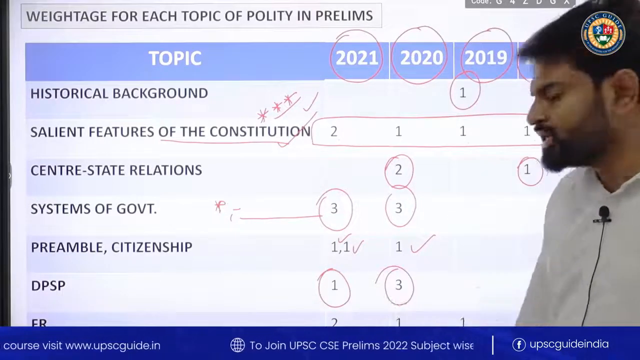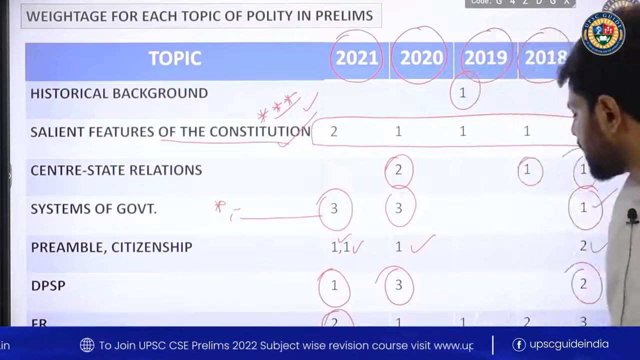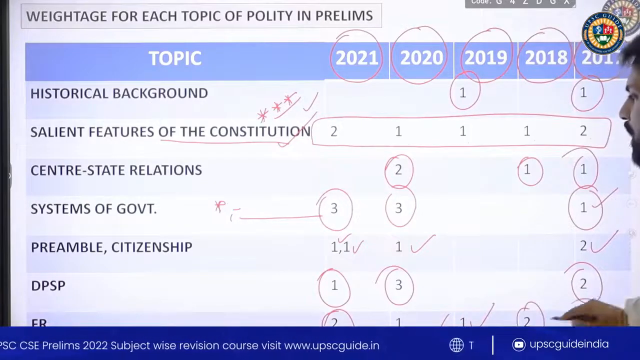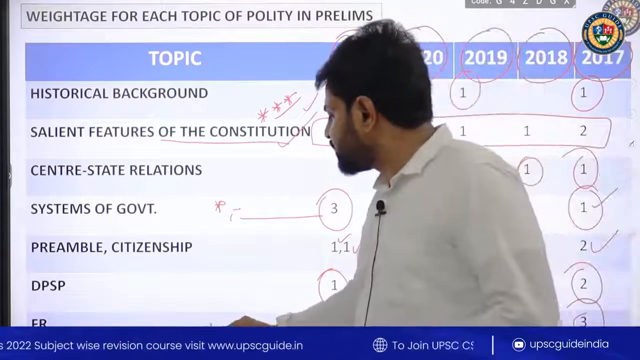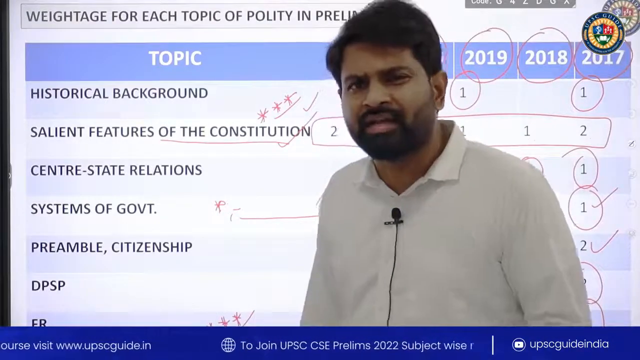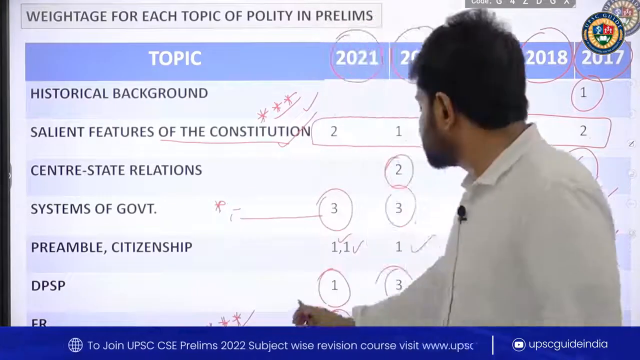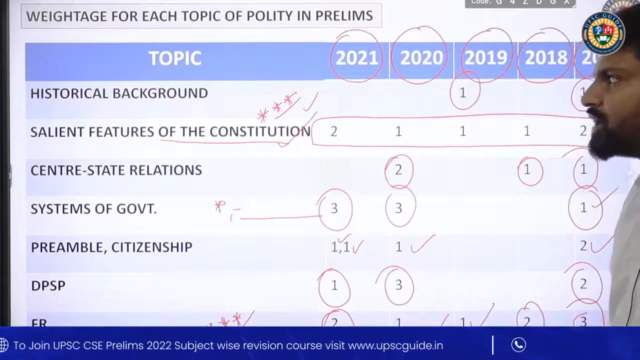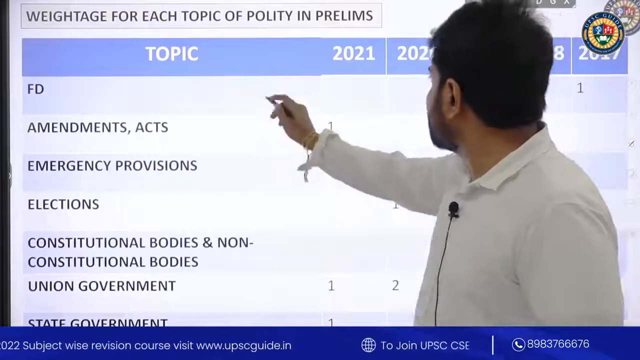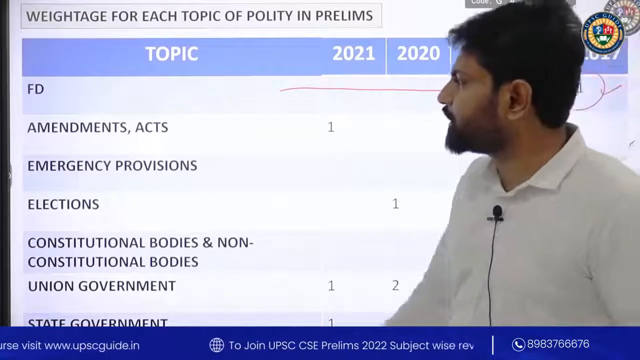Coming back to fundamental rights, you can see consistency. In 2021 we got 2 questions, 1 each in 2020 and 2019, and again 2 and 3. So another very important topic is identified: fundamental rights. You should come up with priorities, right? You have to prepare according to the priorities. Consistently, questions are coming from fundamental rights. That is another area where you need to focus more. Coming back to fundamental duties, we have 1 question in 2017. That is the relevance of this topic.